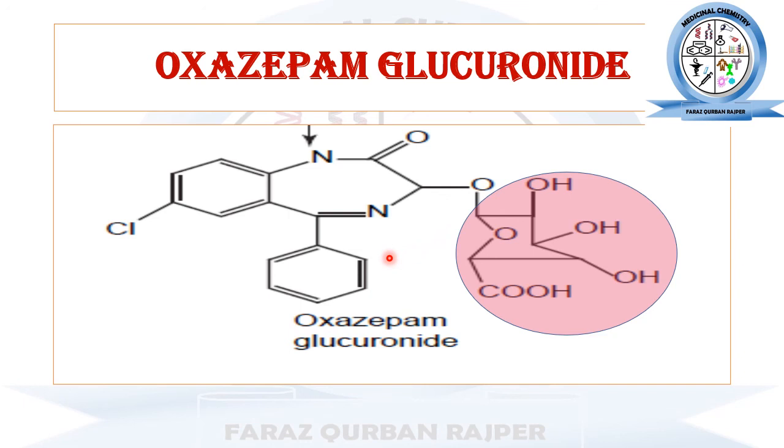The high polar nature of the glucuronide conjugate is because of the polar functional groups in its chemical structure. You may observe that it contains 3 hydroxyl groups, 1 carboxylic acid functional group and an inside oxygen. All these functional groups make it highly polar in nature, and due to this it is easily excreted from the body. So this was all about the metabolism of different types of benzodiazepine, in which we have learned the different types of chemical reactions that take place during the